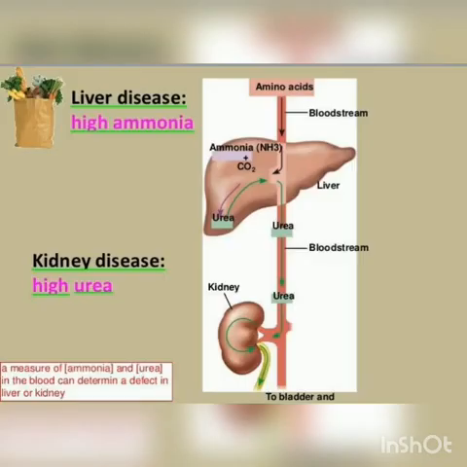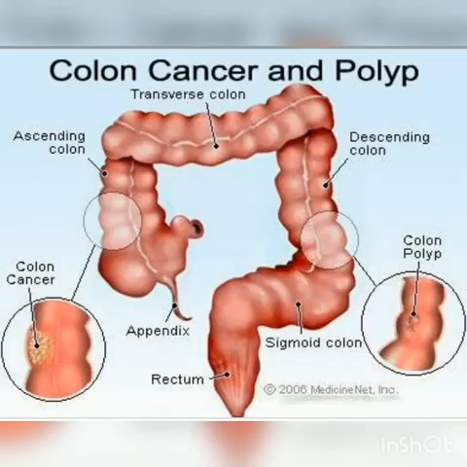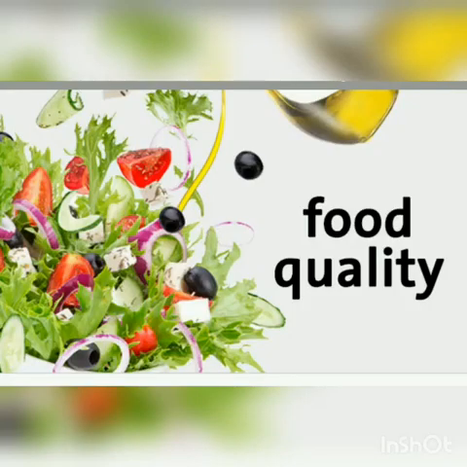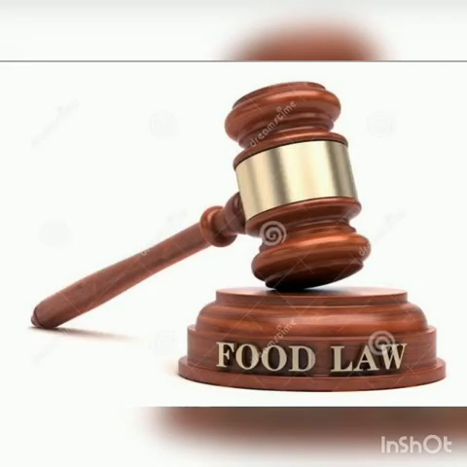Kidney and liver failure, colon failure or colon cancer. You can see in this picture, large intestine, a part of the large intestine is the colon. So colon cancer and even birth defects. So these are the health effects of the adulterated food. Food is more important in our life, and we have seen how the food gets adulterated. So what are the steps taken by the government to ensure the food quality control?